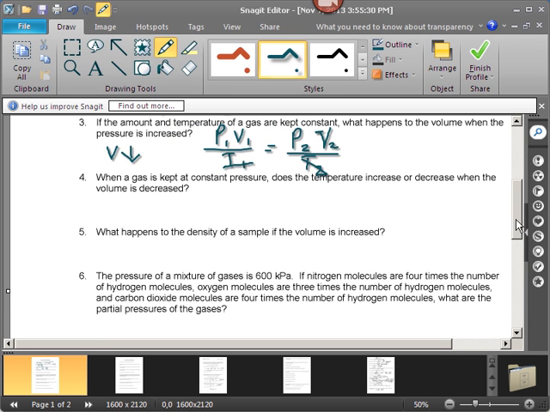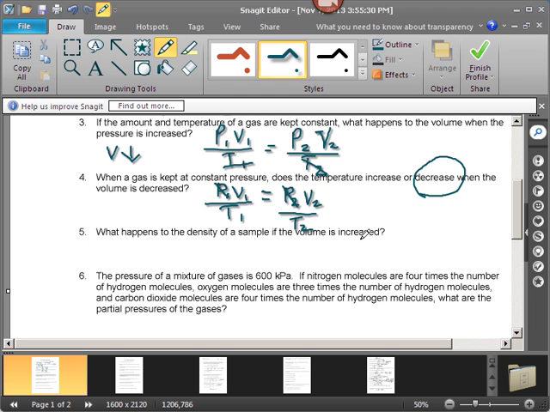When a gas is kept at constant pressure, does the temperature increase or decrease when the volume is decreased? One more time, let's see, P1, V1, T1, P2, V2, T2. This time we've got a constant pressure, so we're looking at a direct relationship. As one goes up, the other one also goes up. As one goes down, the other one would go down. So the volume decrease would result in a temperature decrease also.